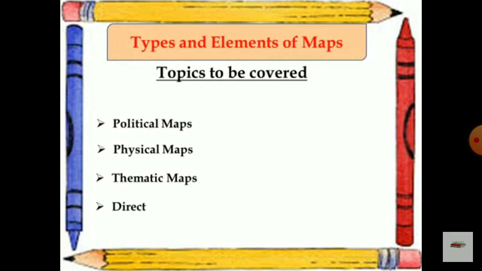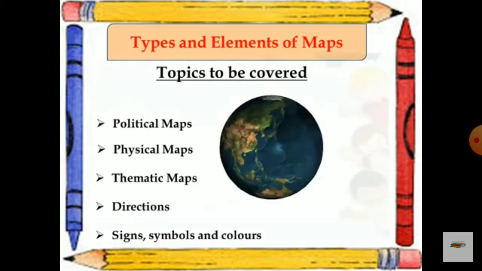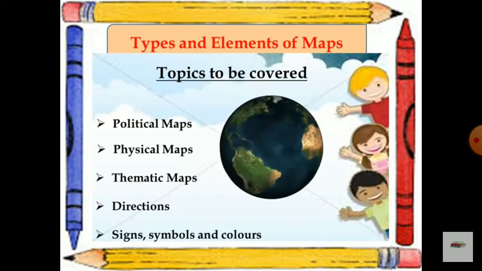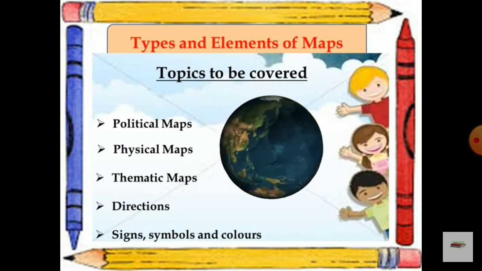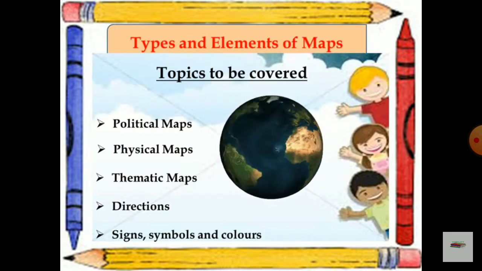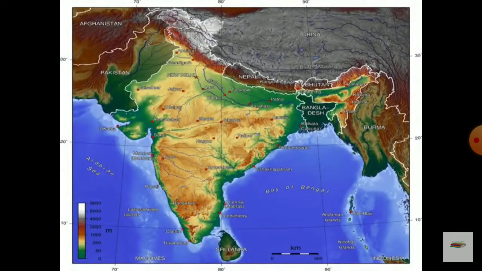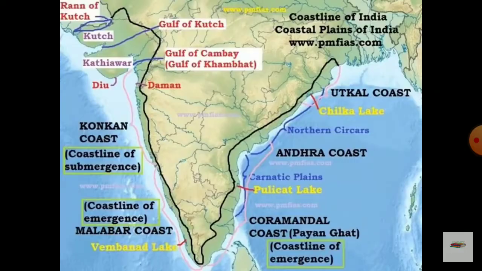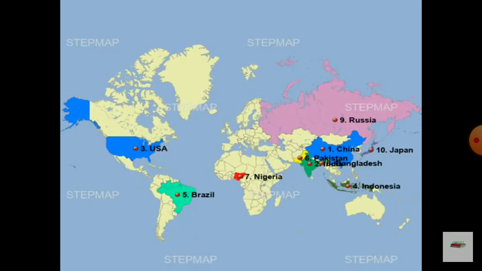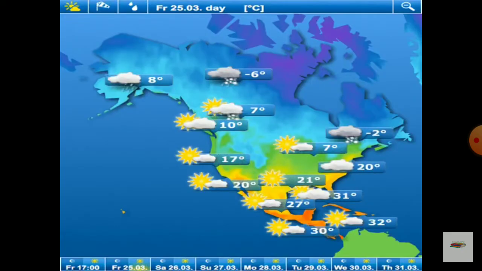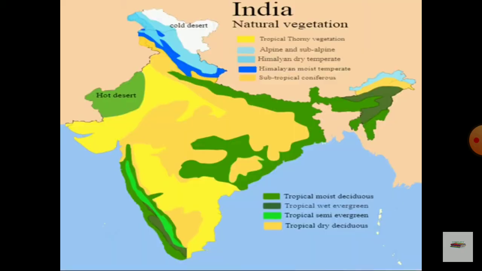Second term, geography, new chapter: maps. Dear students, what is the meaning of a map? A map is a drawing of the whole or a part of the earth's surface on a flat surface. In a simple definition, a map is a symbolic representation of the earth.